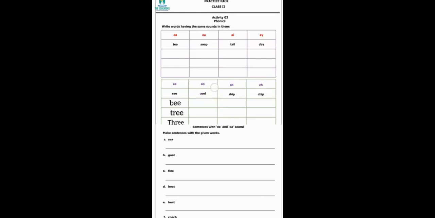This is double O sound words. Single O gives a short sound and if we write O two times it becomes double O, then it gives a longer voice of O. Let's clear it from examples. The first word is cool.